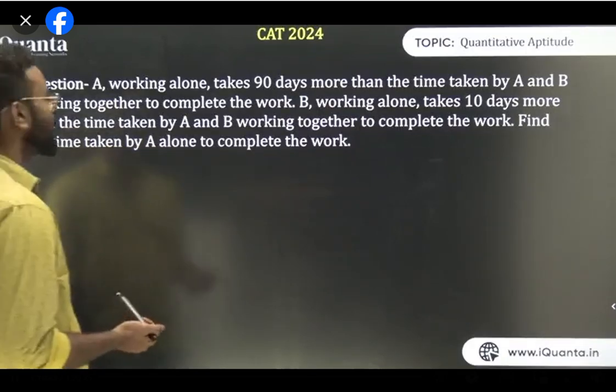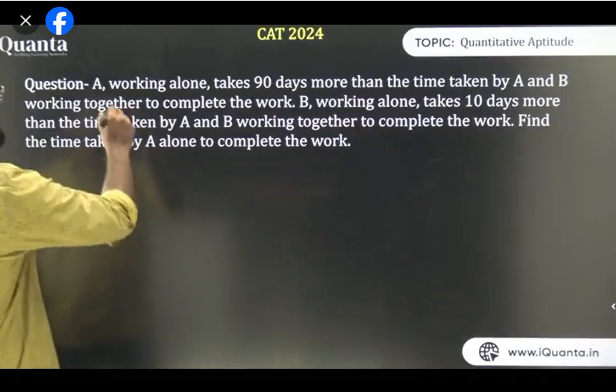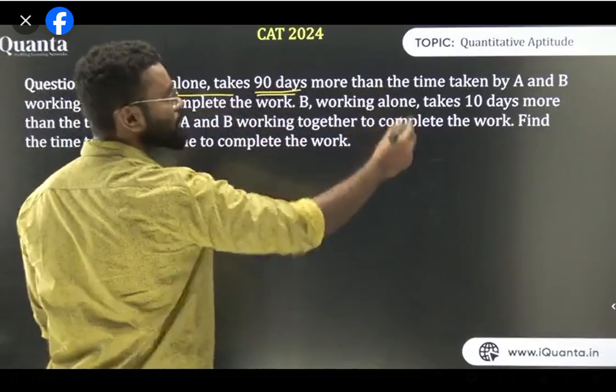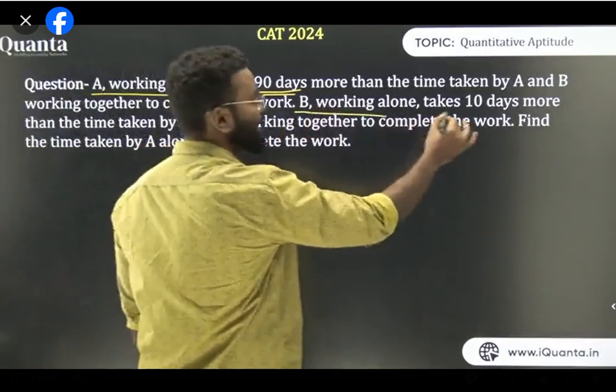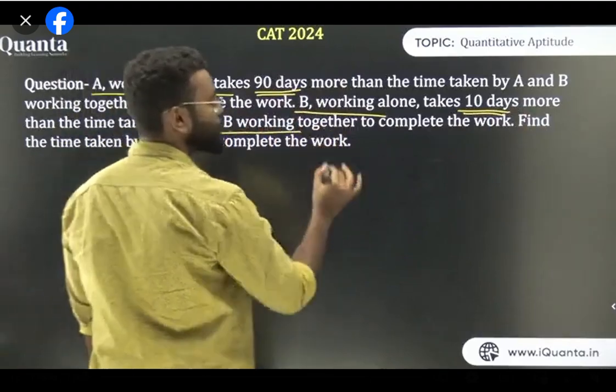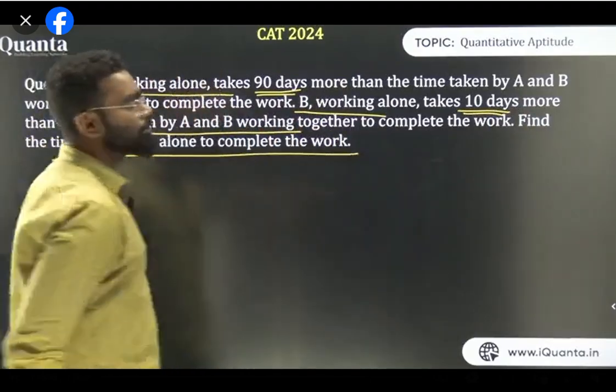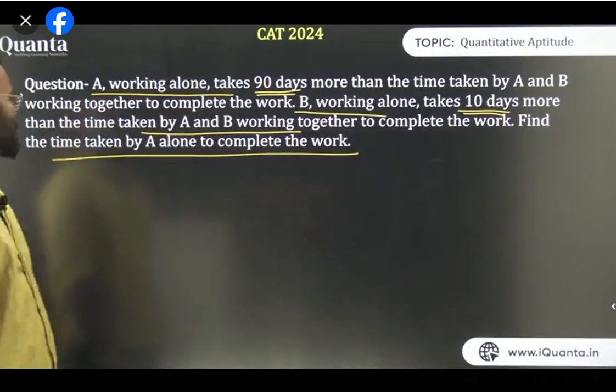Let's think how to solve this question. All of you, take it, dekho. It is given that A working alone takes 90 days more time than AB together. B working alone takes 10 days more than AB together. Find the time taken by A alone to complete the work.